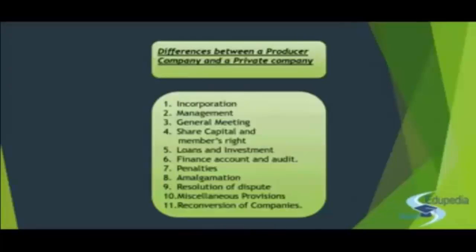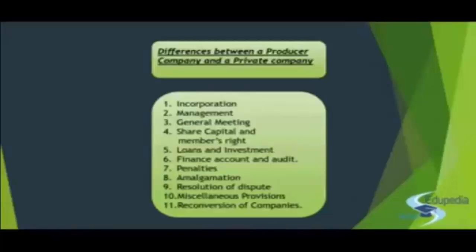Right? So these are the basic 11 differences that we have seen. The difference in incorporation, management, that is the board of directors, the general meeting, when will it be held and what are the provisions for voting, the share capital and the members' rights, loans and investments, finance, accounts and audit, where you have very minor difference, the penalties governed by different sections, amalgamation, where the difference is in jurisdiction, resolution of dispute governed by different acts, miscellaneous provision dealing only with the striking off of the name with section 560, which is common, and reconversion of the companies, where the difference lies in reconverted to whom or from whom.